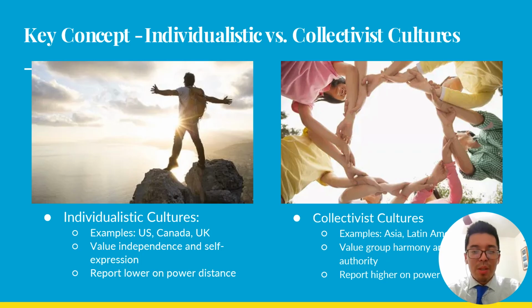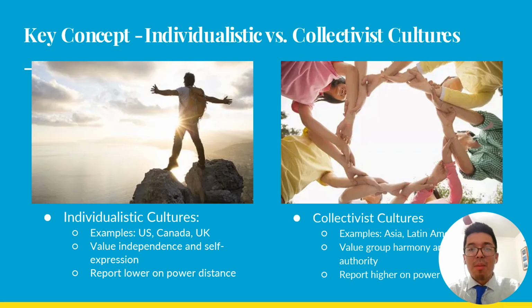Another key concept we need to understand are the differences between individualistic and collectivistic cultures. In individualistic cultures, like the US, Canada, and the UK, they value independence and self-expression, and they report lower on power distance, according to the Hofstede cultural dimensions. Collectivistic cultures, on the other hand, like Asia, Latin America, and Africa, value group harmony and respect for authority. In addition, they report higher on power distance.